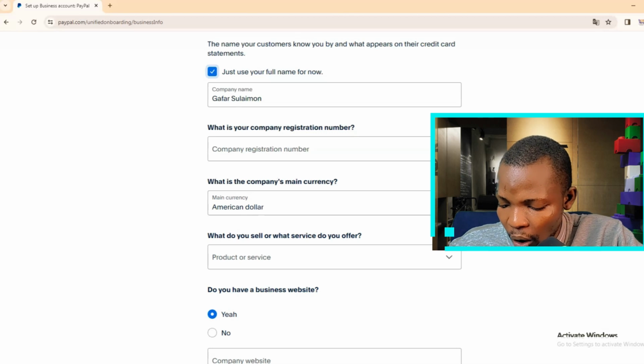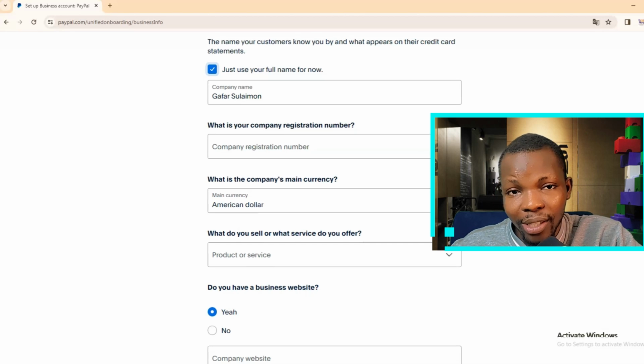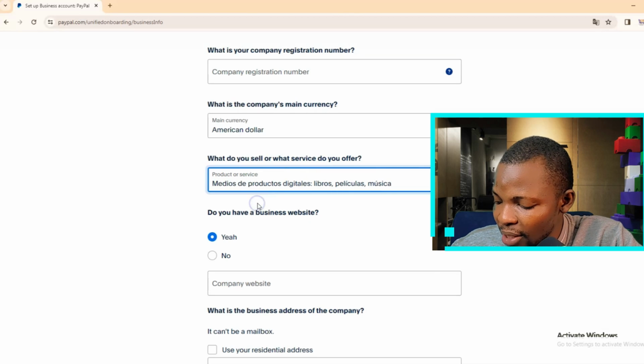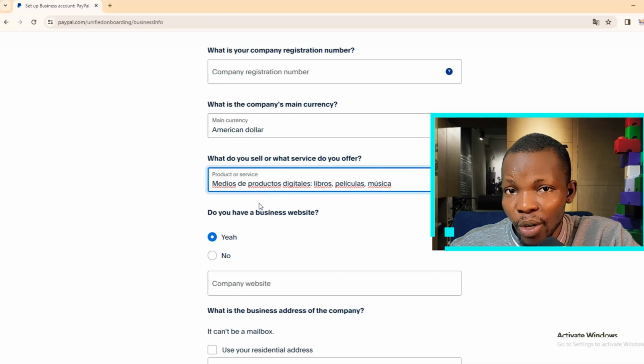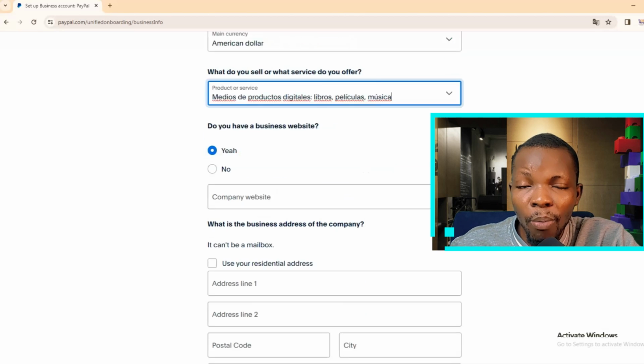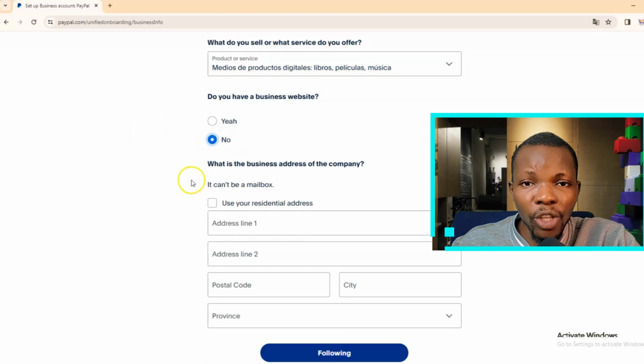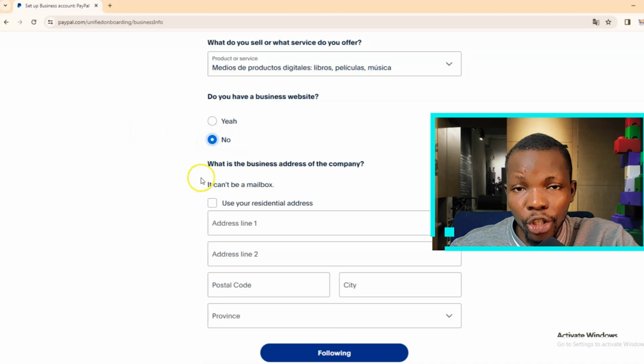Now under this place, they are asking you what do you sell? So all you have to do is to select digital products. Then in this place, they are asking you, do you have a business website? Now, of course, we don't have a business website. And even if you have, we don't want to show them the business website. This is going to give them more chance to know more about you. Just click no, because we don't want to expose ourselves to them. With your website, they will definitely know the country you are operating from, and we don't want that to happen.